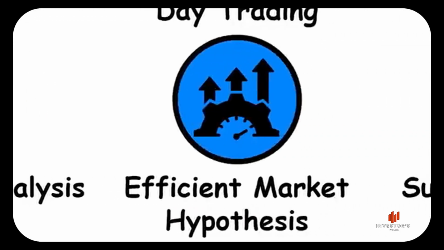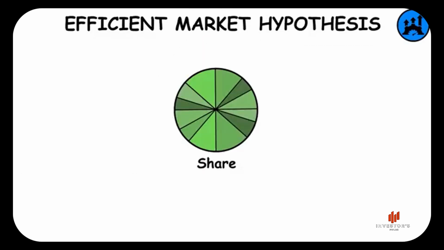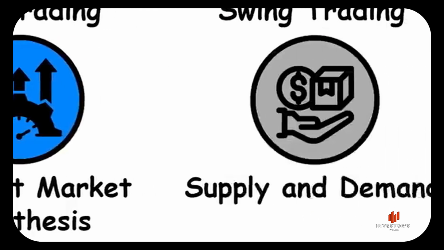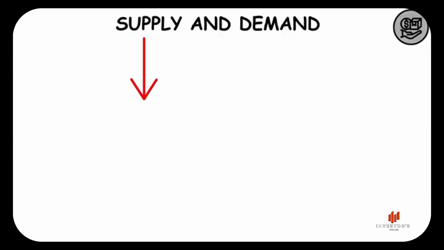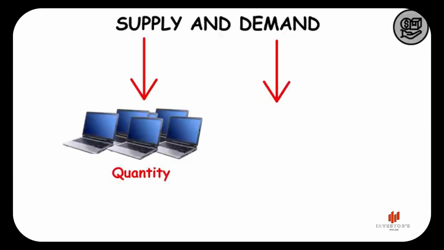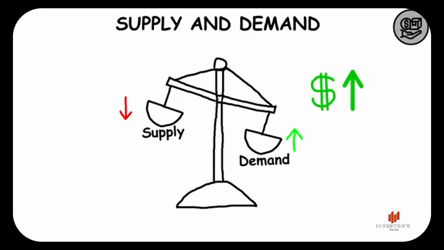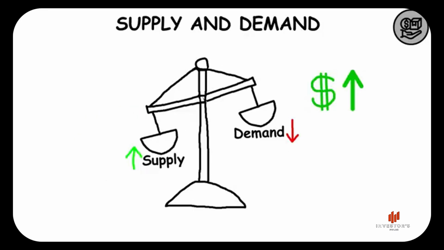Efficient market hypothesis. It's the hypothesis that share prices reflect all available information, making it impossible to beat the market consistently. Supply and demand. Supply refers to the quantity of a good or service available, while demand is the quantity that people want. If demand is high and supply is low, prices tend to rise. If supply is high and demand is low, prices tend to fall.